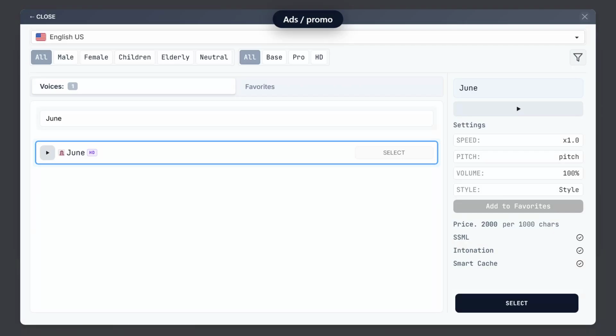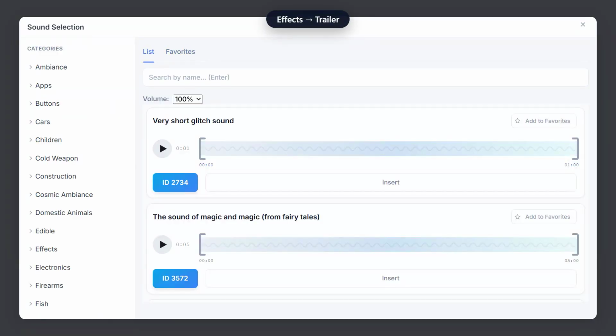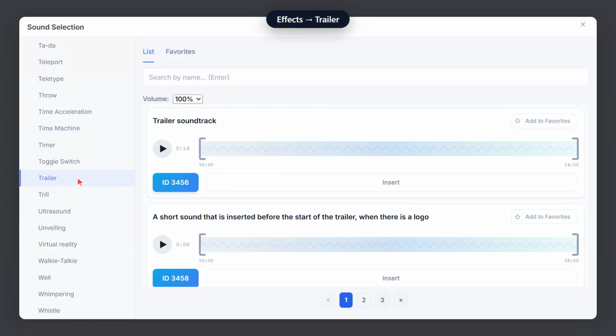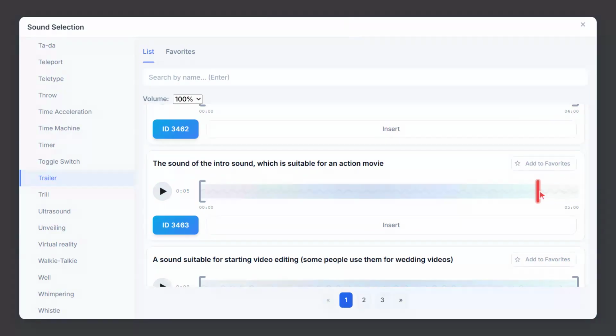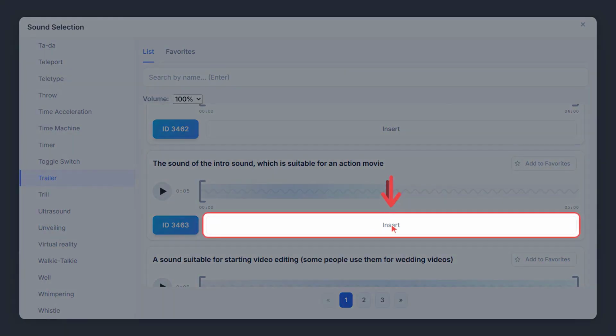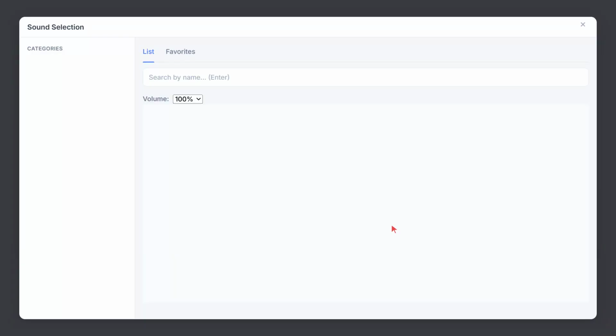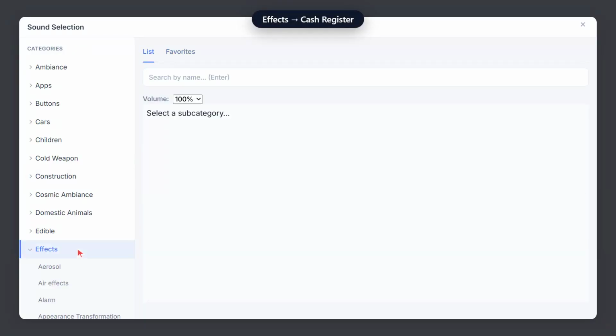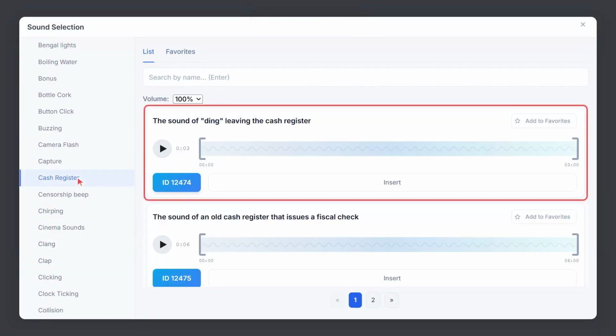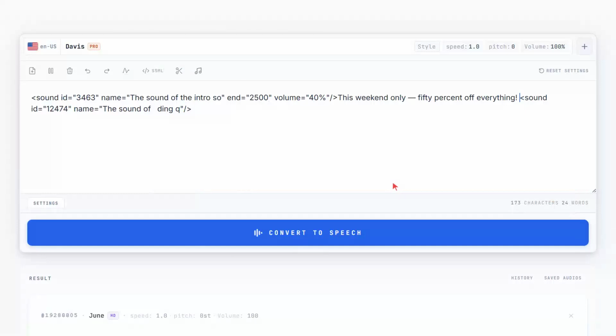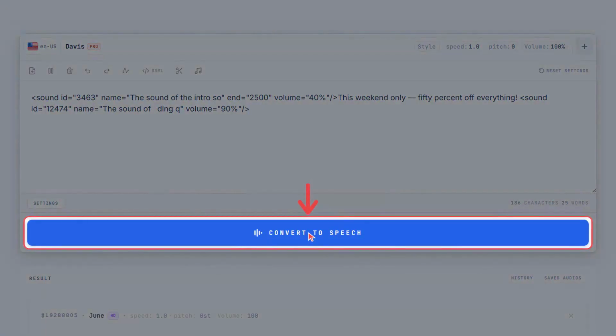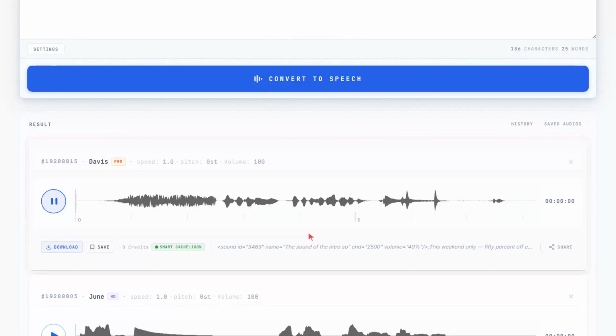Ads want an energetic voice. Davis. Open the trailer sounds for a cinematic boom. Trim it punchy and insert. And a cash register to close? No trim needed. Insert. Convert. A spot that stops the scroll.